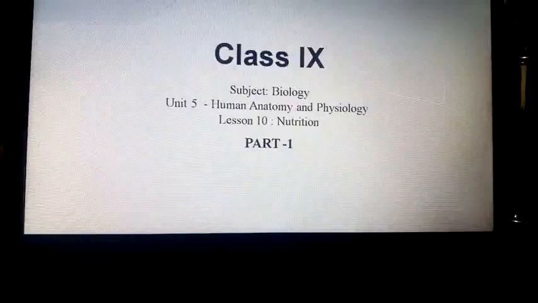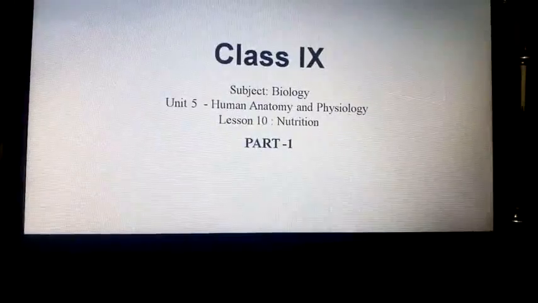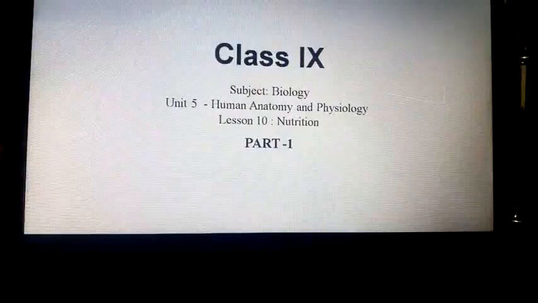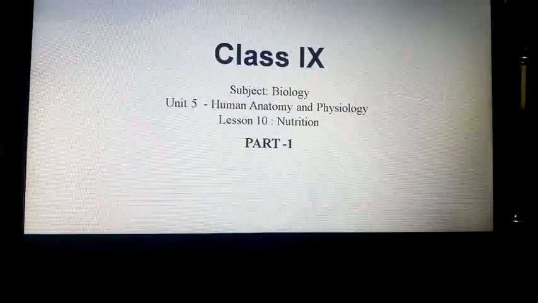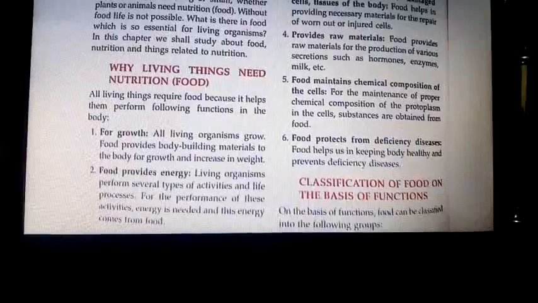First of all, you should know what we learn in human anatomy. In human anatomy, we'll learn the internal parts of the body when the body is dissected. And in physiology, we learn the working of each structure. Is that clear? To begin with, we are starting the lesson nutrition. And in nutrition, we are going to learn a few definitions.